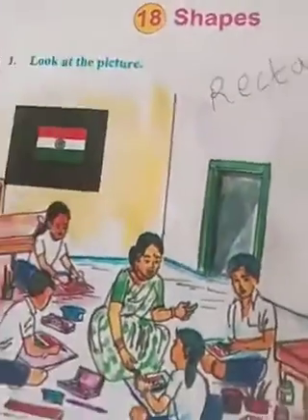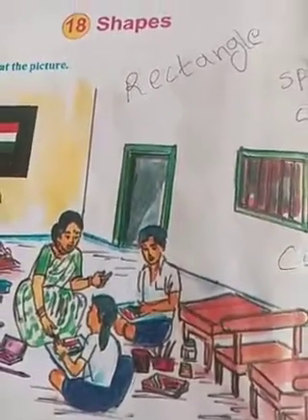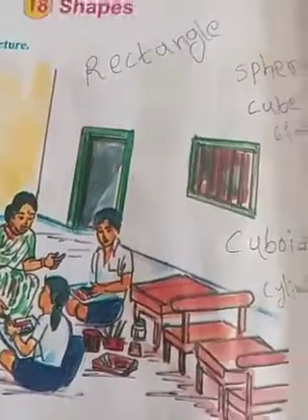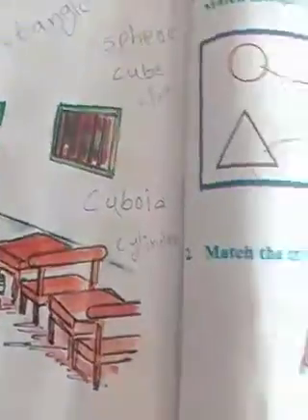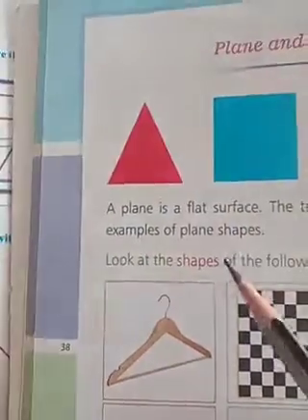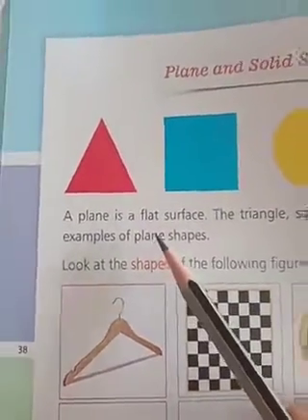See, all of you, I will explain using another book, to give some more information. Don't check your book, children, this is another book. I will explain more information for you. See here, plane and solid shapes. Here, a plane is a flat surface. The flat surface is only a surface.